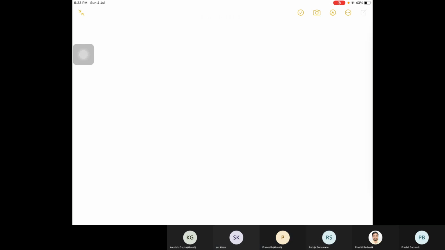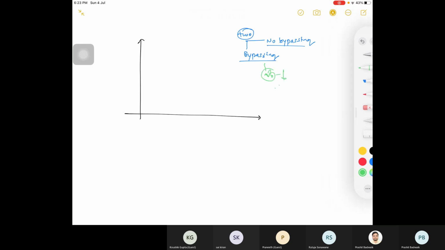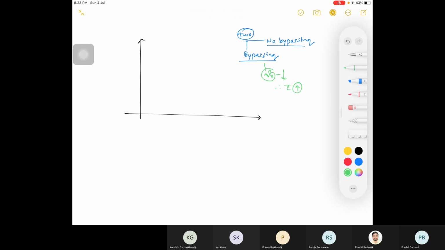Yes, sir. So can you guys please draw that curve again? This is your bypassing curve. You will be having two curves, right? One is your bypassing one, and second is your no bypassing. Because of bypassing, your volumetric flow rate has been decreased, and that's why your time has been increased. So time increases, so your 1 by t will decrease, right? So you'll be having two curves.